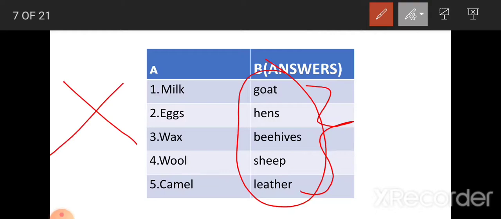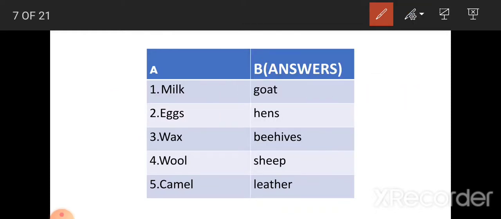So, what is the correct answer for milk? Which animal gives us milk? Goat. M-I-L-K, milk. G-O-A-T, goat. M-I-L-K, milk. G-O-A-T, goat.